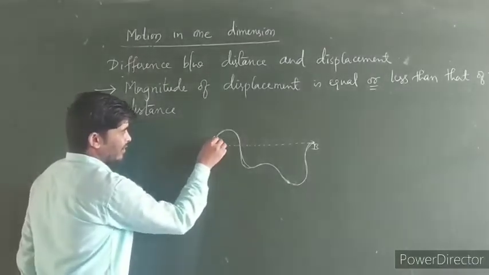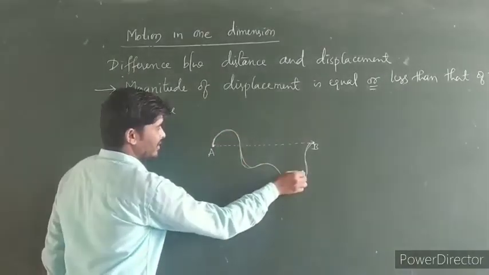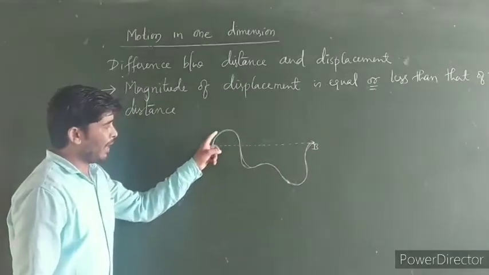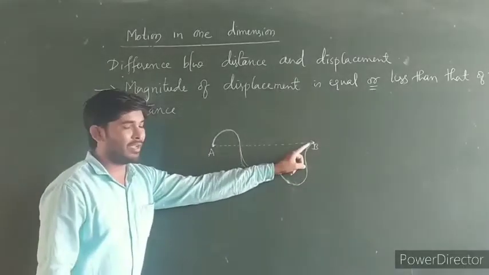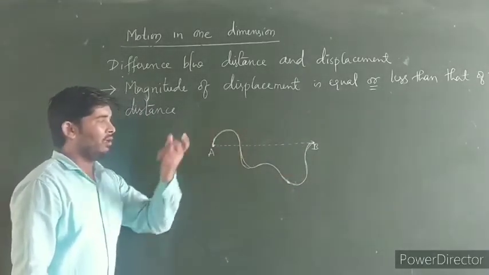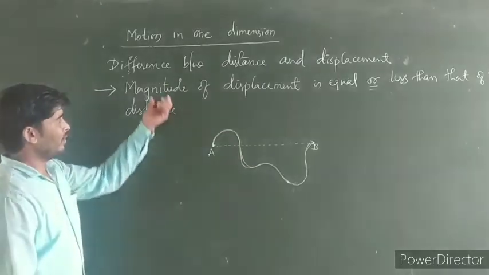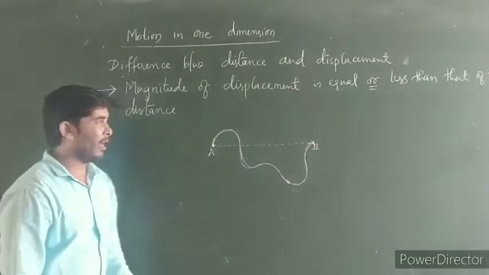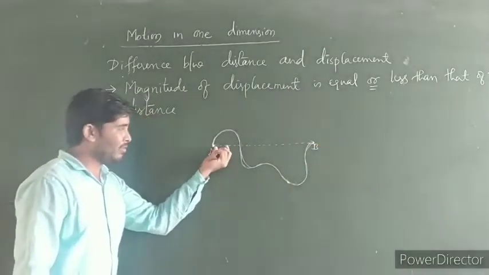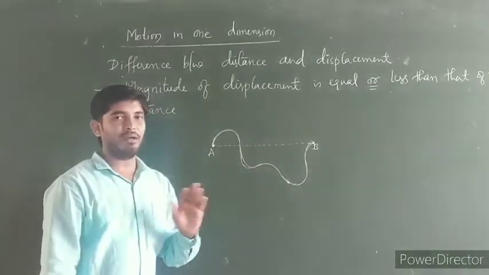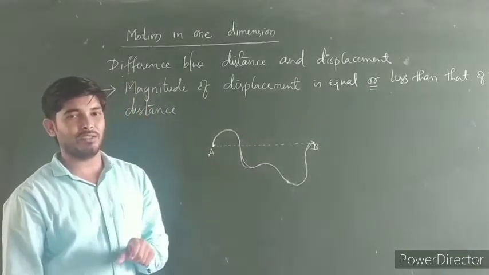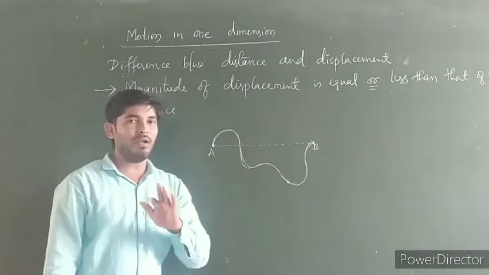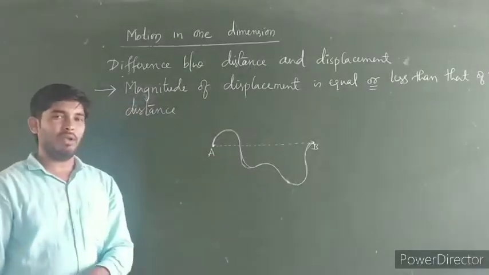Here, if you compare the magnitude of distance and displacement, which one is greater? Obviously, the magnitude of the distance is greater than the magnitude of the displacement. It means what I have written here: the magnitude of displacement is equal to or less than the magnitude of distance. So the magnitude of displacement can never be greater than the magnitude of distance. The magnitude of displacement is always less than or equal to the magnitude of distance.